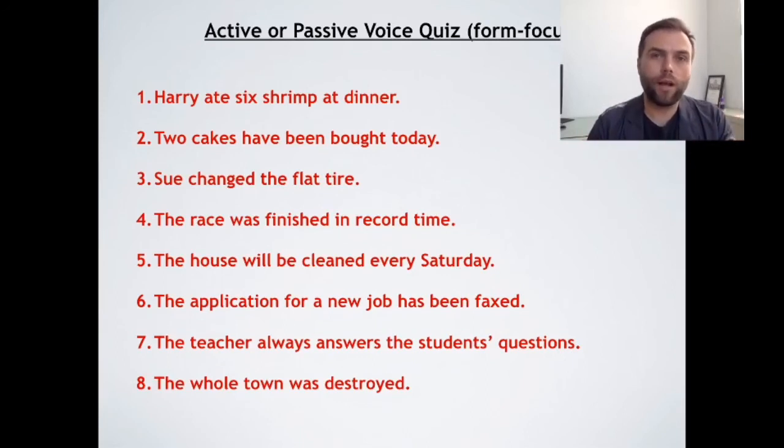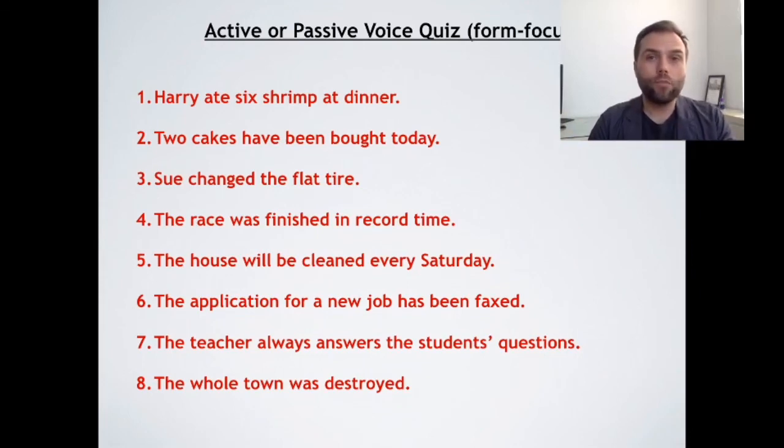For example, you could have some newspaper articles and have students finding passive sentences in newspaper articles. But that was just a quick example lesson. I just wanted to give you an idea about how you can teach grammar in a way that focuses on meaning. It's inductive, it's implicit. So it's the opposite of being explicit, deductive, explaining, and all those kinds of things. This is a more communicative way of teaching.